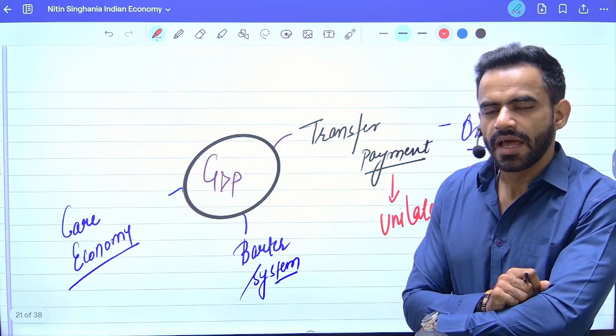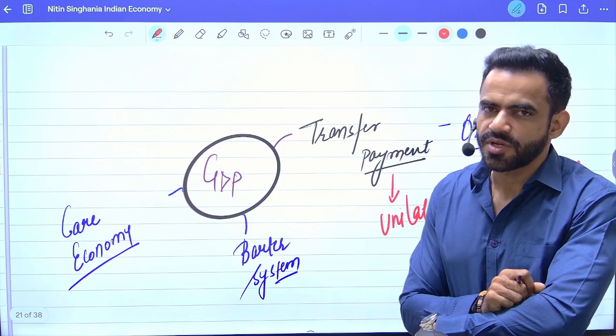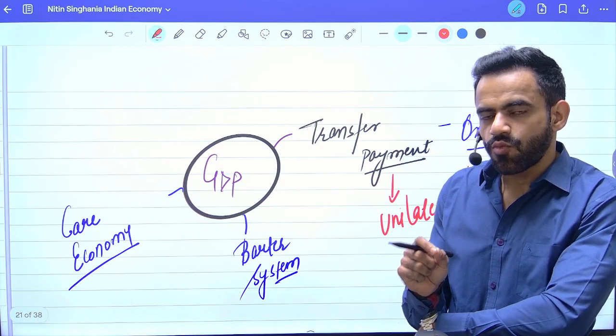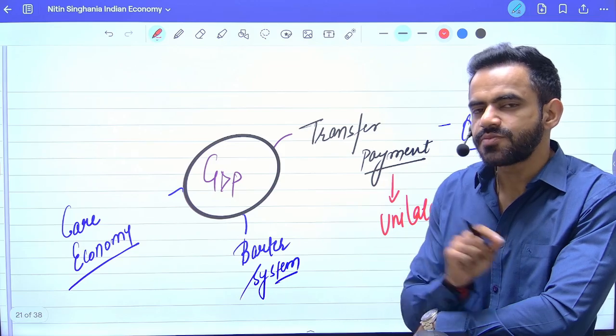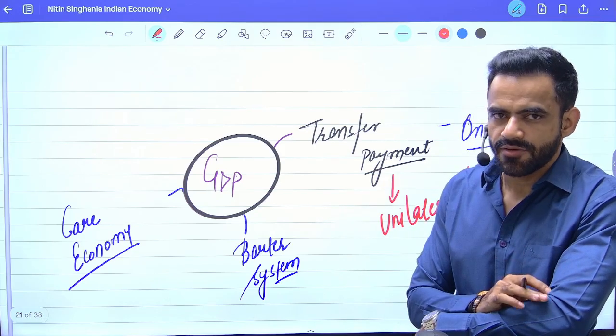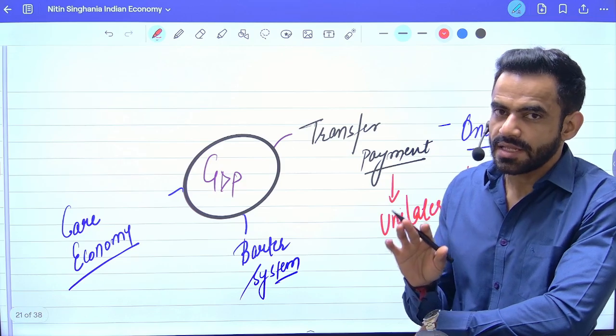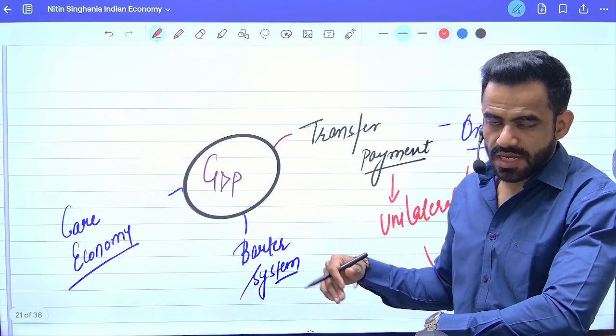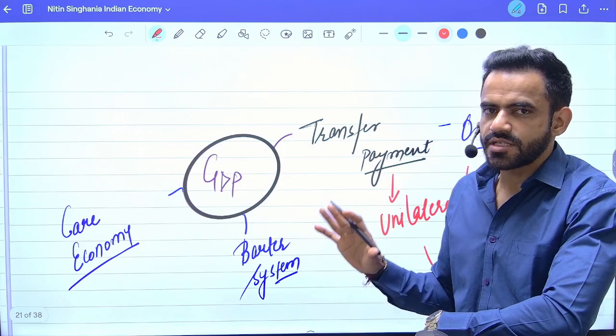Understand it this way. Let's say government provided 6,000 rupee to farmers. Can government quantify what good or service has been produced from that 6,000? Did government receive anything for that money? No, and therefore this is not covered in GDP. That means these transactions are not covered in GDP.